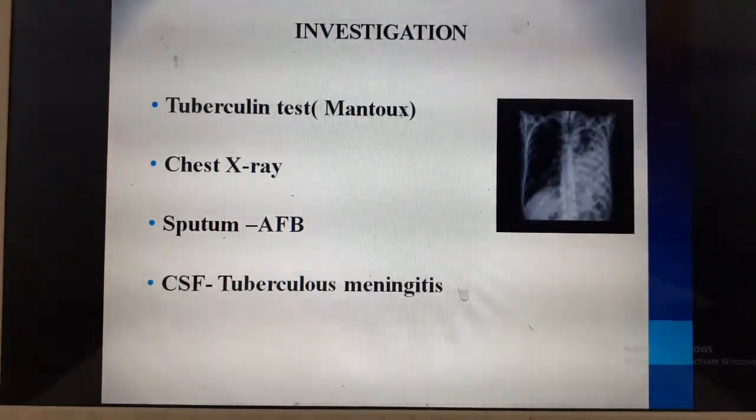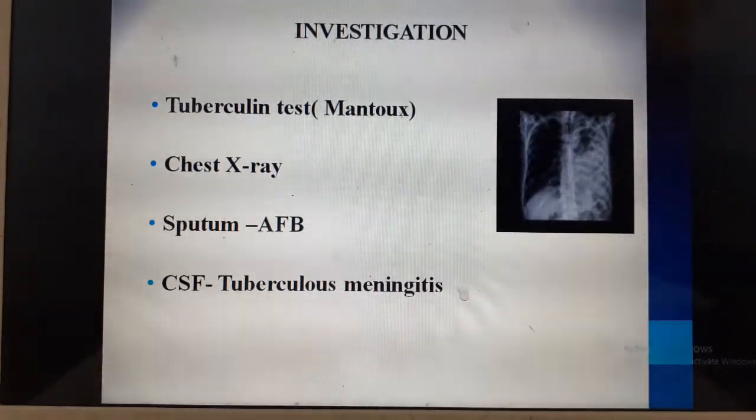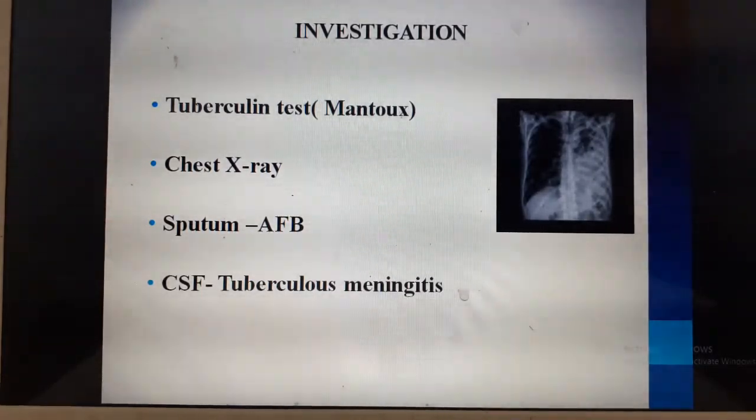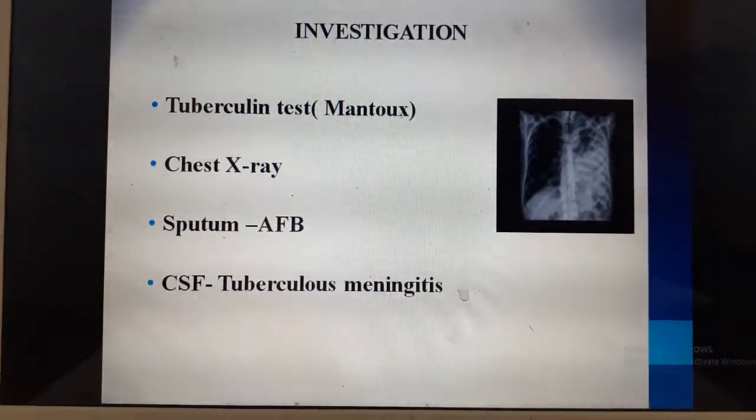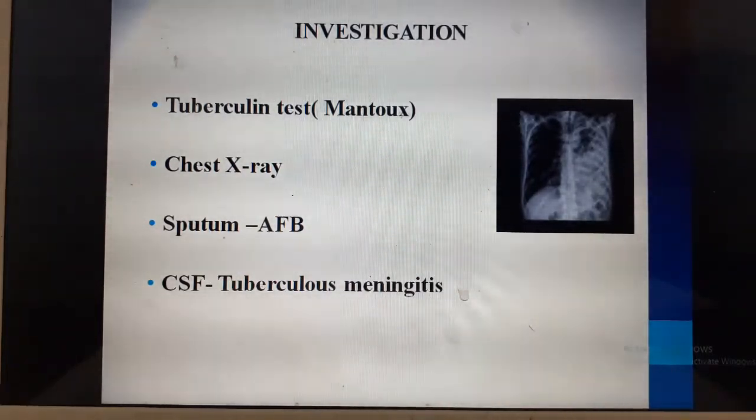AFB is acid-fast bacilli, where you tell the patient, or the child if it's an older child, who will be able to cooperate for this procedure, to cough and expel the sputum. Early morning sputum is advised. As soon as they get up in the morning, they need to rinse their mouth and cough and bring up the sputum. That is sent for acid fast bacilli.